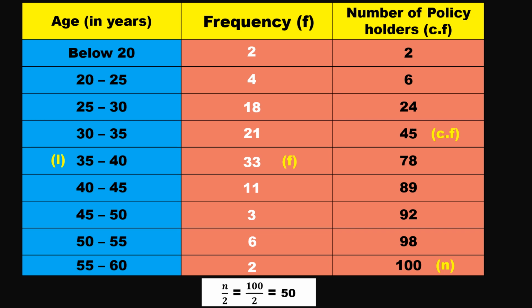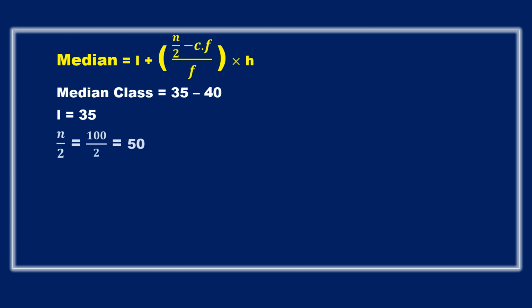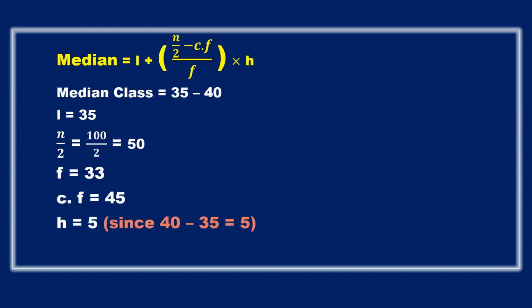Okay, now let us substitute all these values in our formula. So take the formula, median equals L plus n by 2 minus CF by F into H. Take your median class, median class equals 35 to 40, right? Next L, you take the lower limit of the median class, L equals 35. Next we have n by 2 as 50. Next F 33 we have, CF 45, H equals 5 because it is the difference of the upper limit and lower limit of the median class. Okay, now I have all the values.